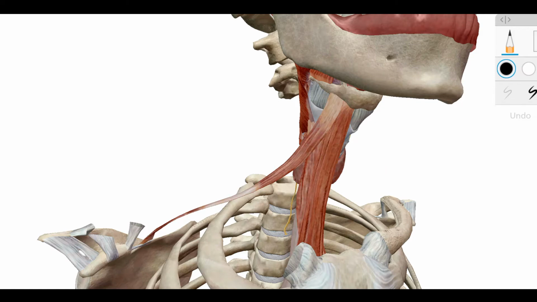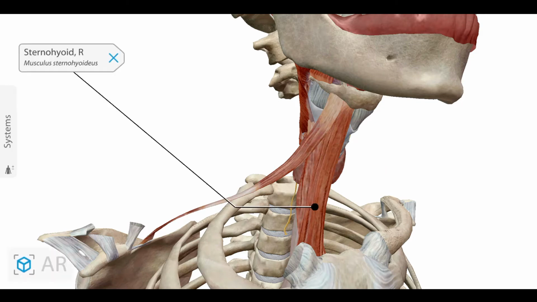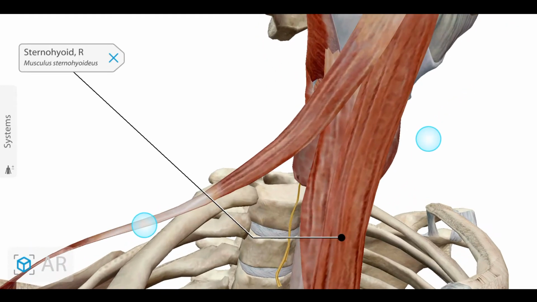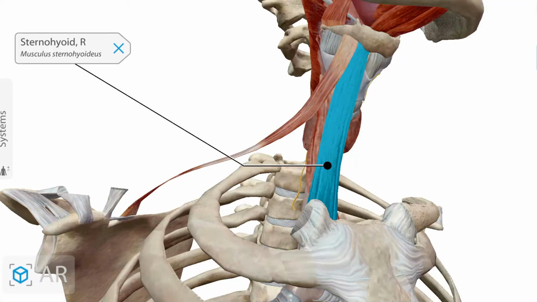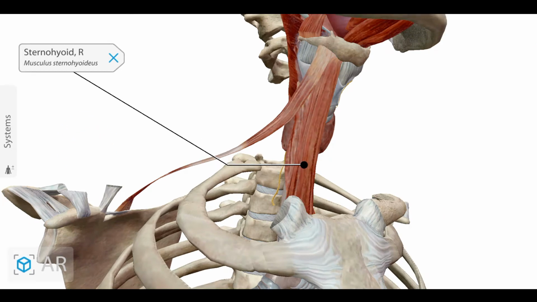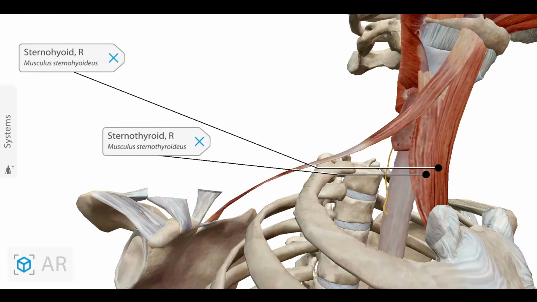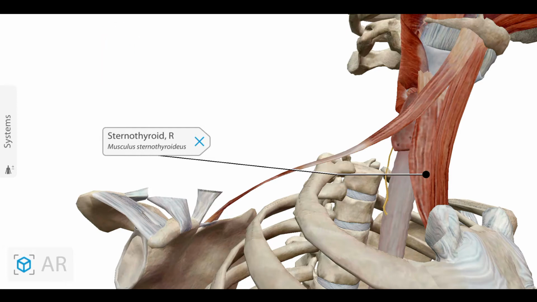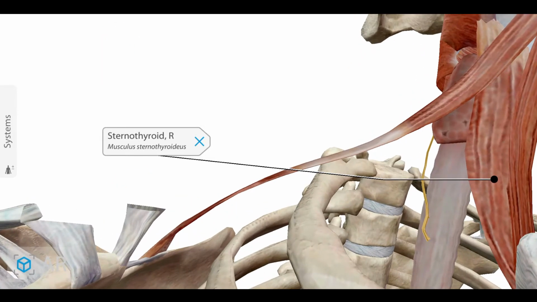Another muscle is the sternohyoid. This is the sternohyoid muscle, and next to it there is the sternothyroid muscle. So this one is the sternothyroid muscle. All four muscles I have shown here.